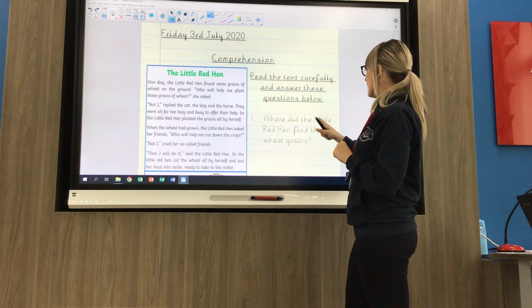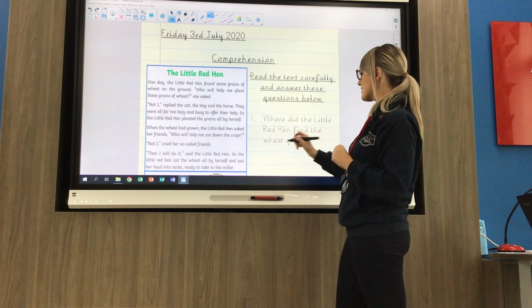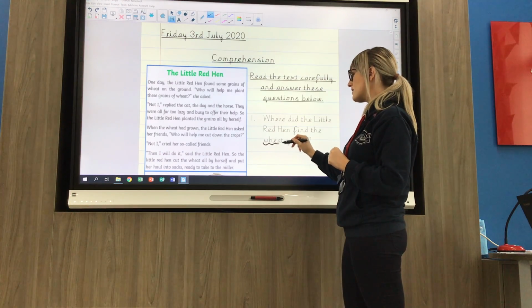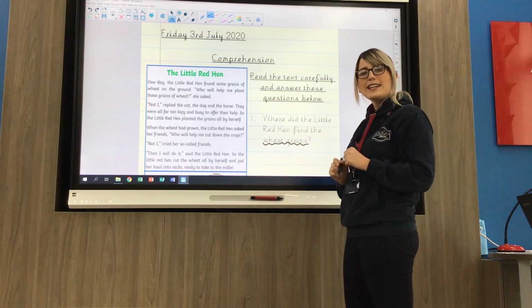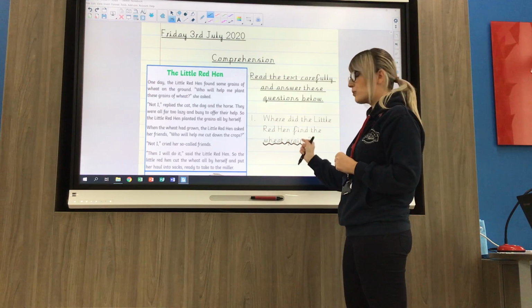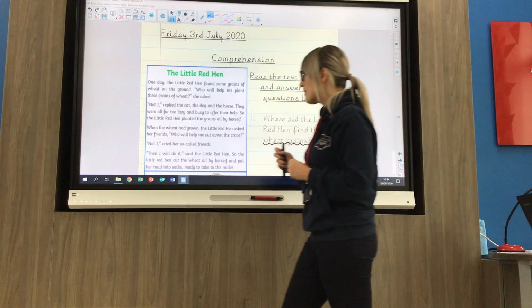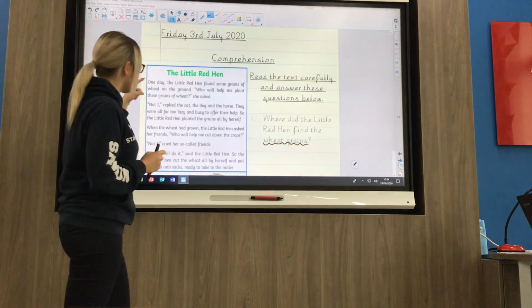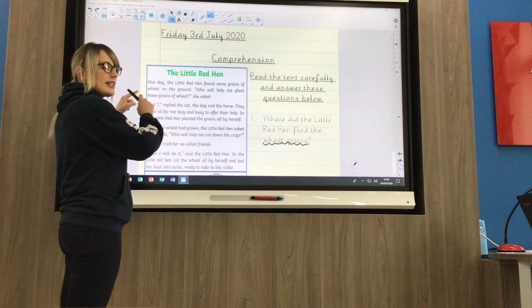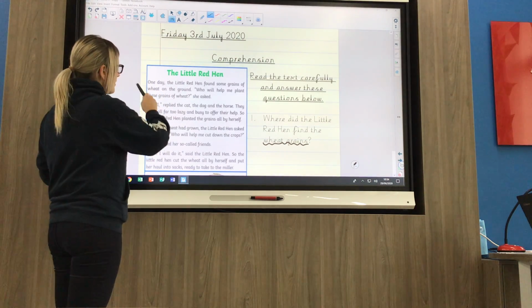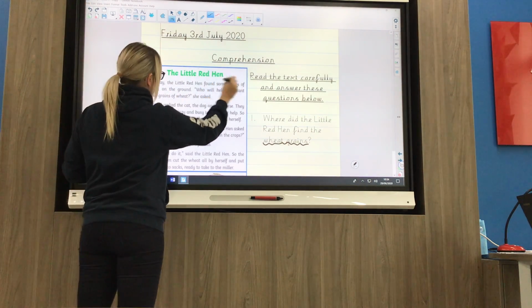So where did the little red hen find the wheat grains? So I'm going to say wheat grains would be my key word. So I'm looking out for wheat or wheat grains in my text. I'm going to have a little look. I'm going to start at the top. I'm going to skim through until I find a key word. So, oh, grains of wheat.